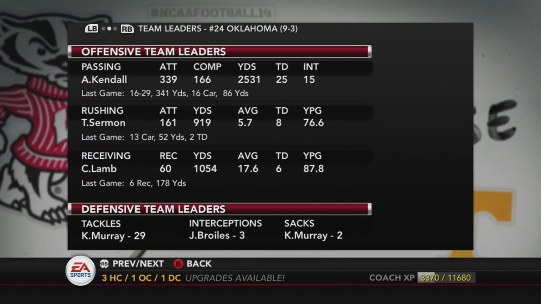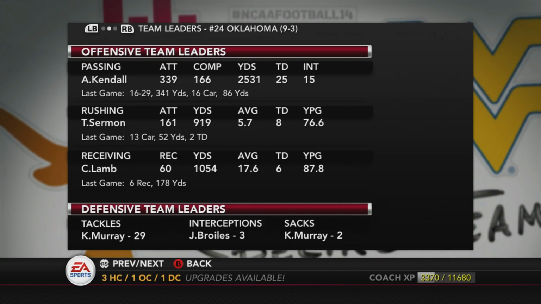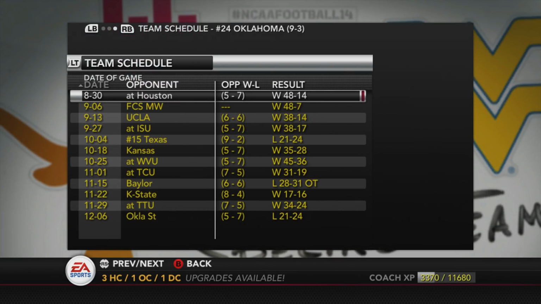Team leaders: Austin Kendall passes for 166 completions against 339 attempts, 2,500 yards, only 25 touchdowns, and 15 interceptions, so not as good as OU is usually used to having. Trey Sermon did rush for nearly 1,000 yards, 919 yards and 8 touchdowns, and CeeDee Lamb coming in clutch with 1,000 of the 2,500 yards through the air. That's pretty dang good.